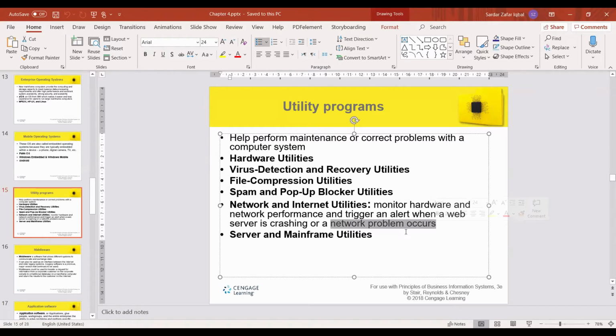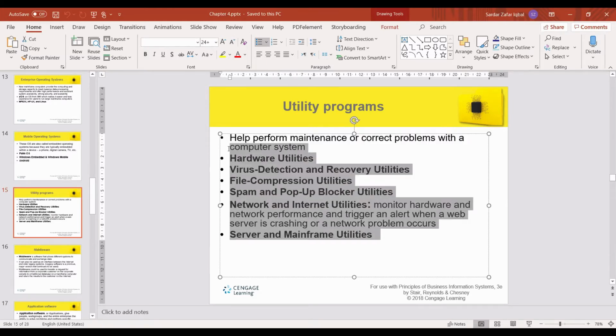So in the network room, usually with these kinds of software, you can see the network administrator all the time looking at the status of the computers, which node is down, where is the problem. So these programs will tell everything. Server and mainframe utilities, and many more. These utility programs are small programs, but they are very effective in terms of maintenance and fixing problems.